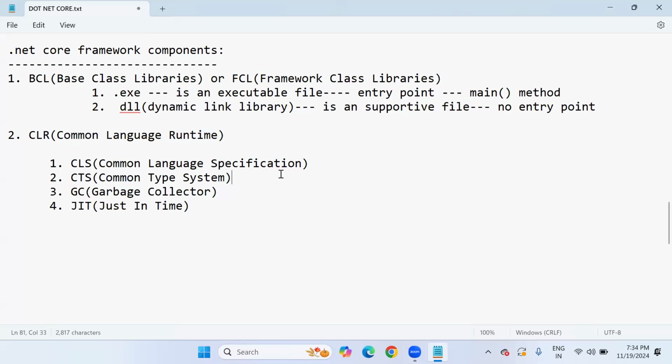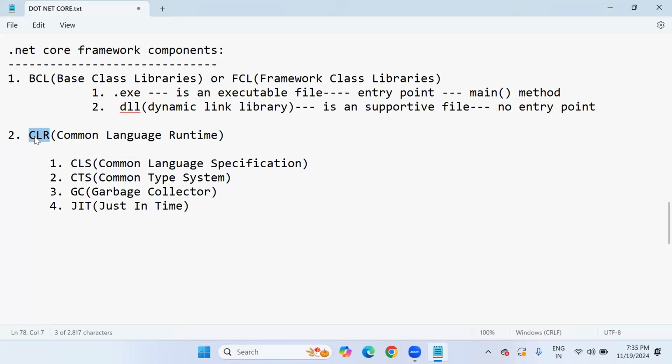That's where the common language specification component, which is associated with the CLR component, comes in. A programmer may come with VB.NET, C#, F# or J#. No matter which, in execution time, this common language specification will convert all the programming language syntactical rules and regulations into a CLR understandable format, so that CLR has a common format.